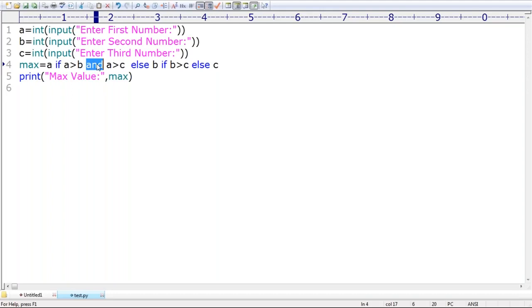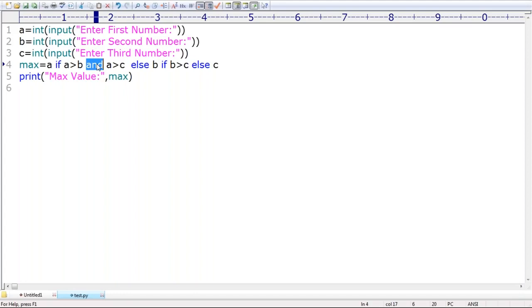If I use the single and symbol, then automatically it will become a bitwise operator. That's why there is a small flaw, a small problem in that. Remember that. Any explanation required? Just take special care about this one.